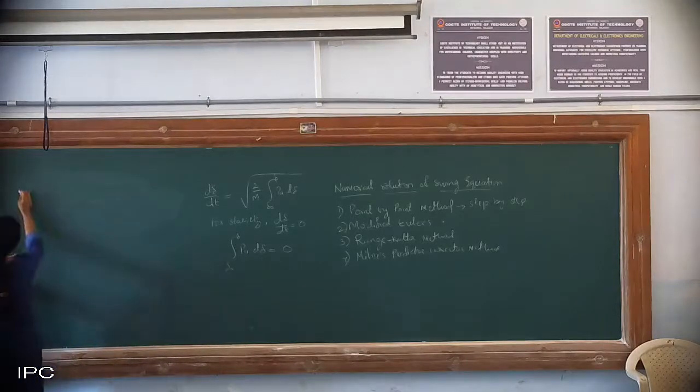So I will start with the swing equation only.